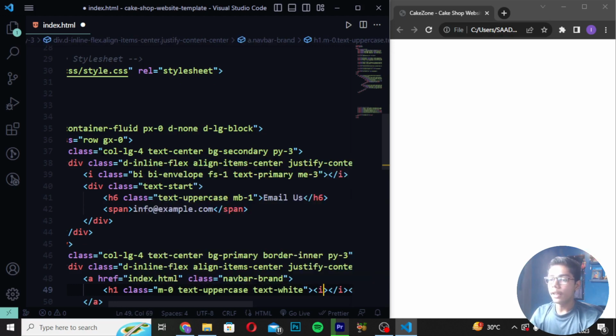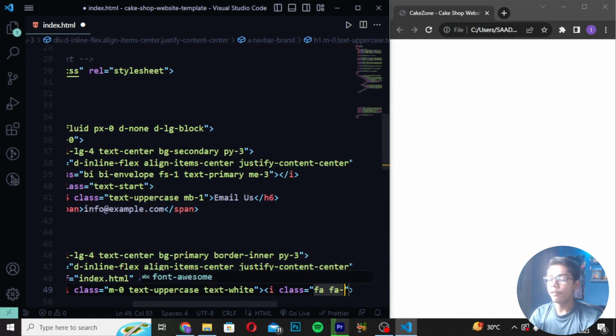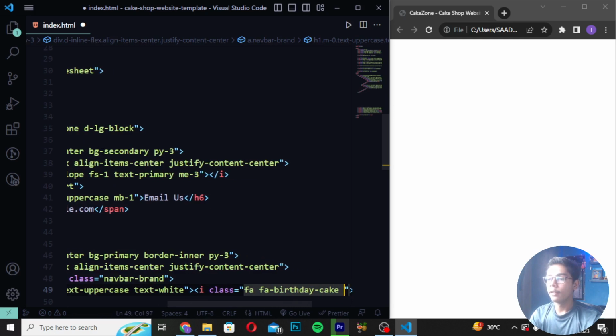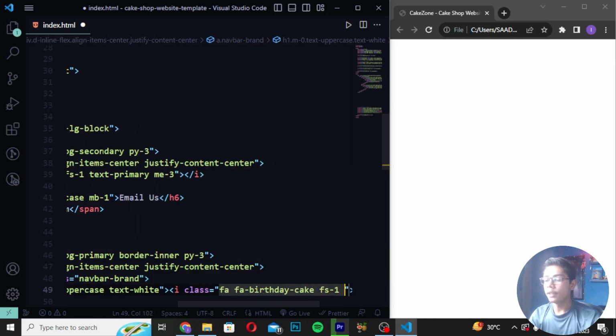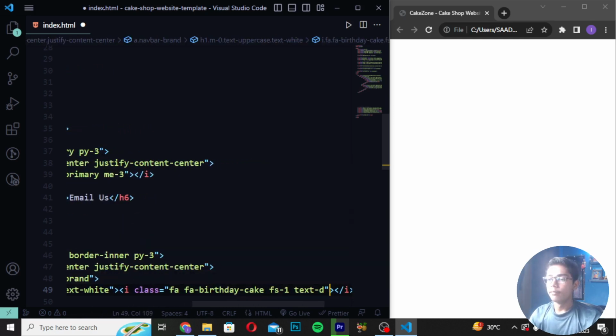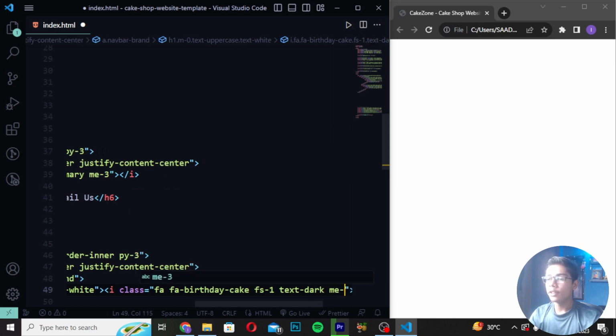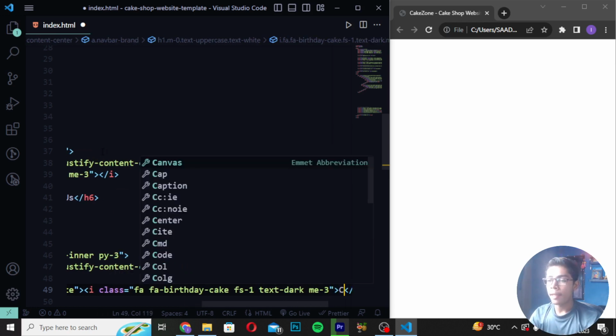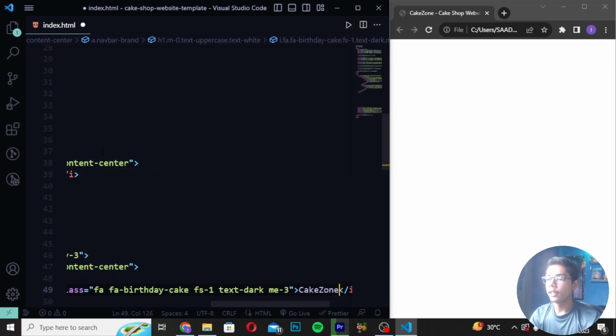Now you have to create an i tag and write class fa fa-birthday-cake. Then write fs1 and text-start. Then write me3 and "Cake Zone" like this. Then you have to save it.